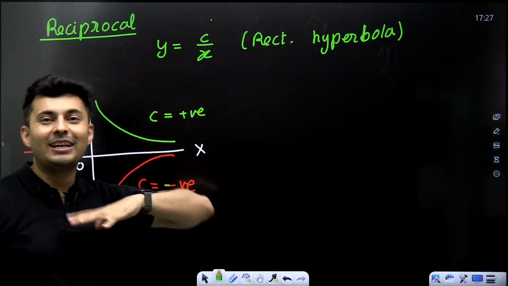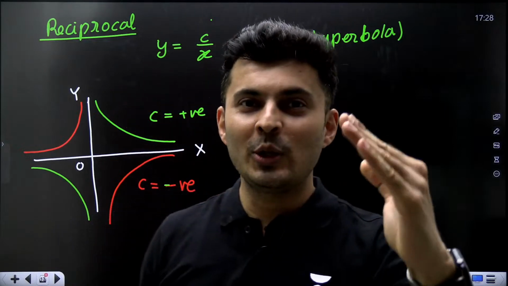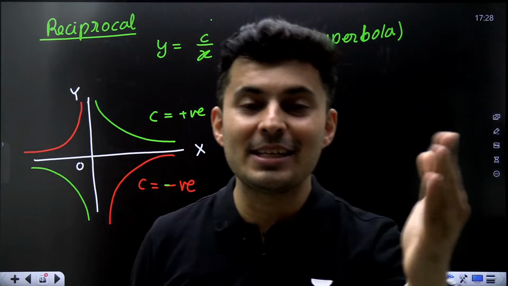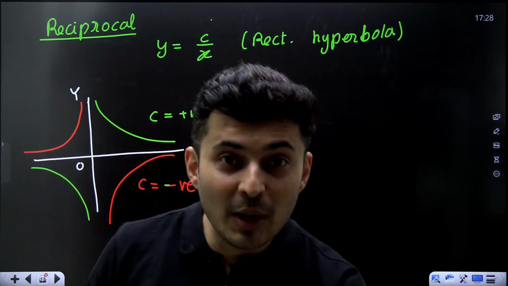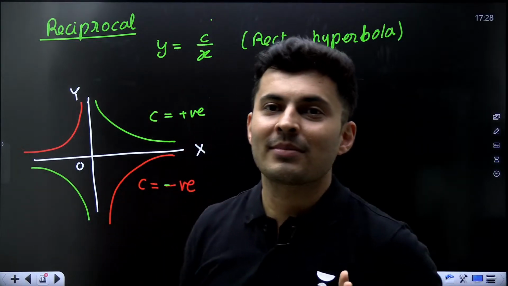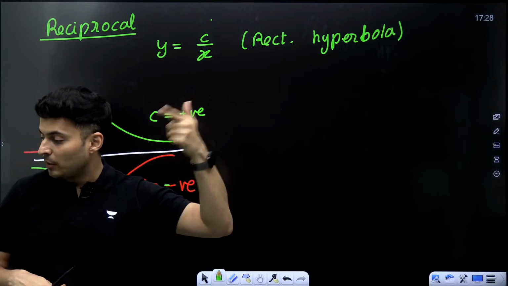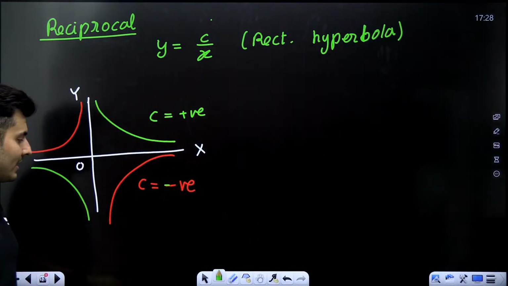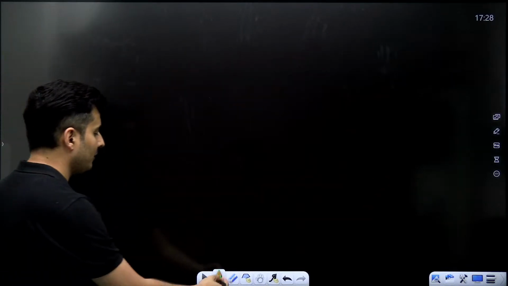These graphs are particularly useful in electrostatics. How many of you have studied electrostatics or seen my electrostatics class? You would have seen potential KQ by R. R is below. KQ is like C. So the graph looks like that only. Remember? So these kind of things are useful in different places, my dear students. Awesomeness. Moving to the next graph.